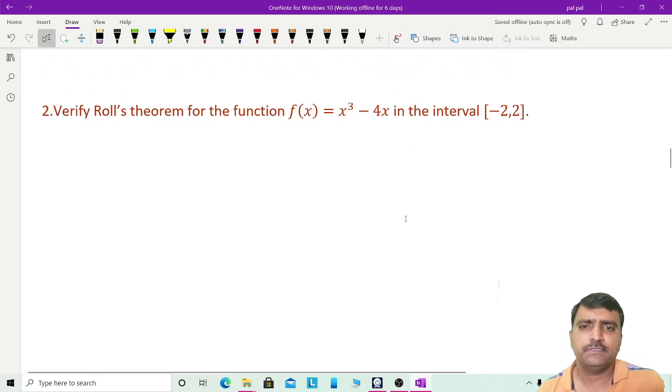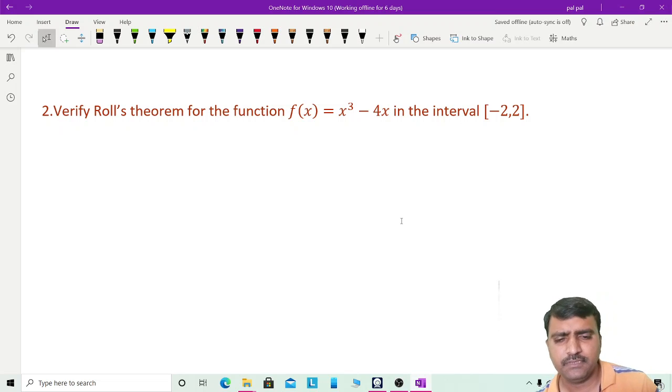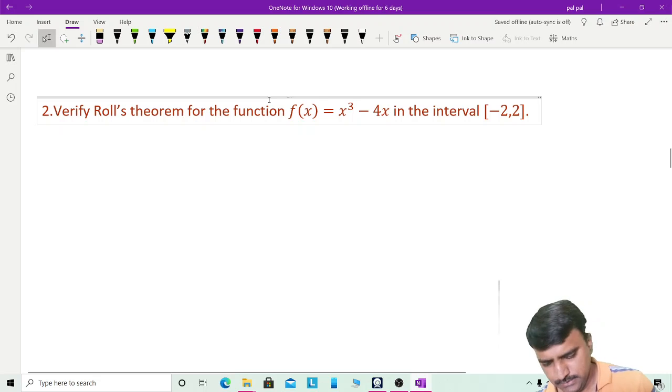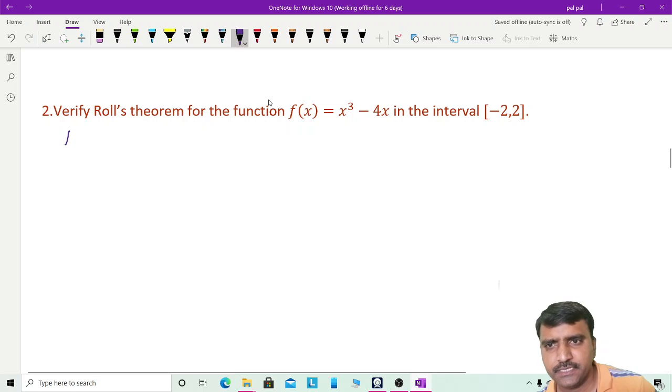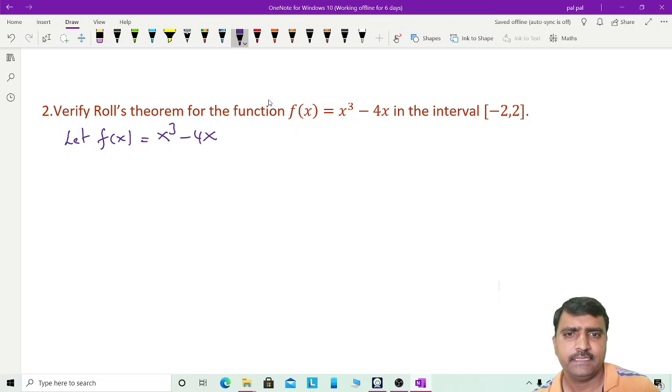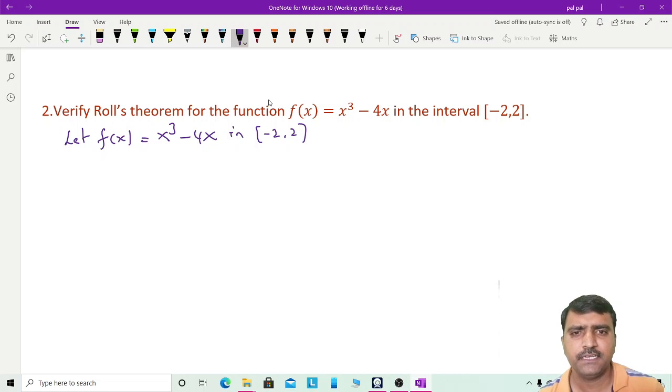One more problem on Rolle's theorem: f of x is defined like this, x cube minus 4x. It is defined in the interval minus 2 to 2. It is the same procedure. First take the function, let f of x is equal to x cube minus 4x, defined in the interval -2 to 2.